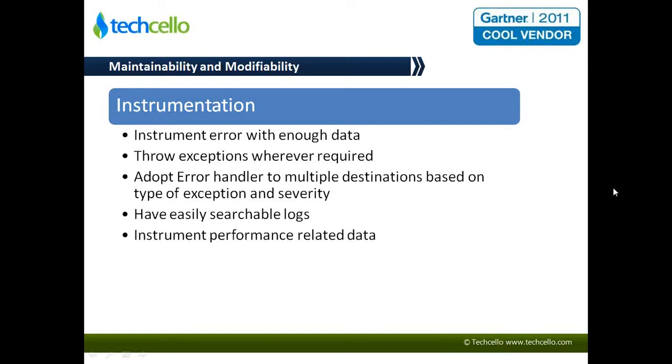If you are dealing with a system which has to provide a lot of high-end performance, then it's important to instrument performance-related data also. So instrumentation is the key for troubleshooting both error scenarios as well as performance scenarios.